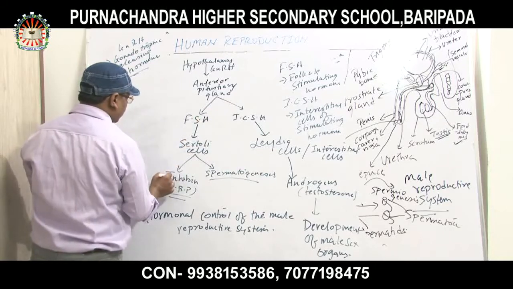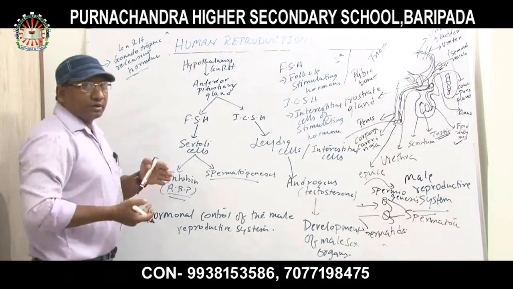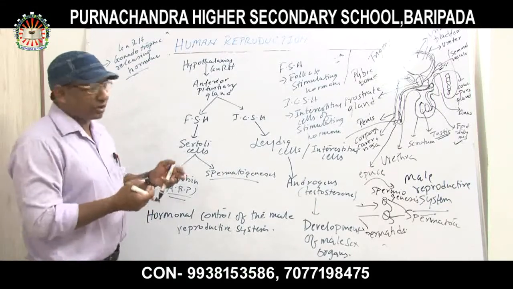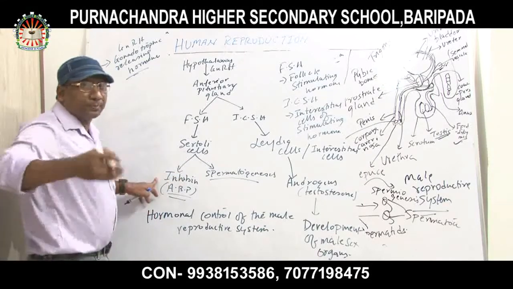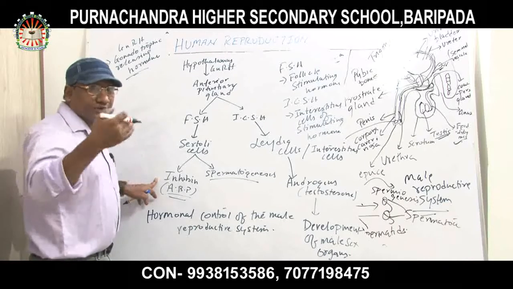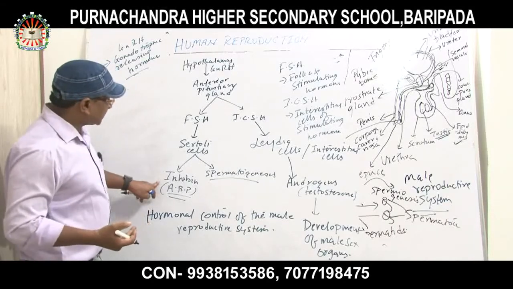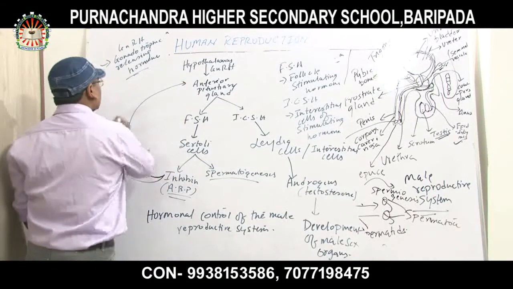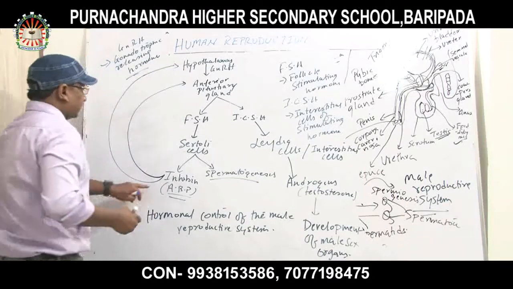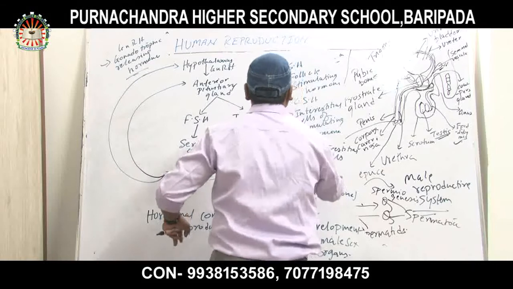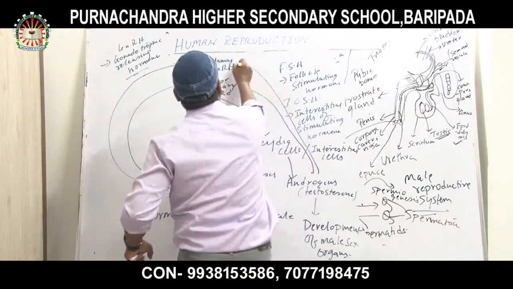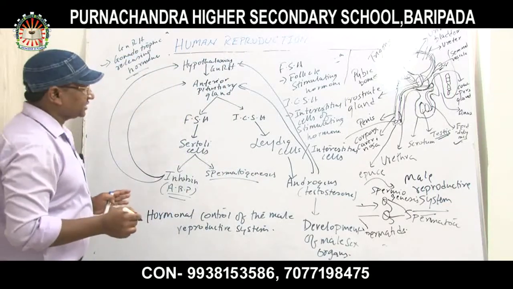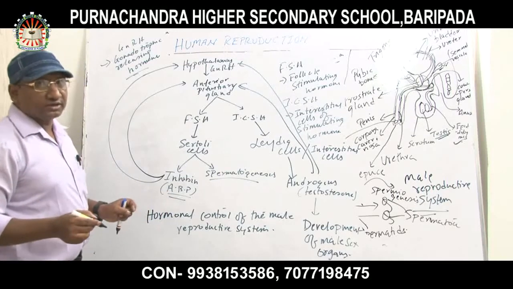If sperms were released every time, then there would be nothing left in the body. So there are substances that help to suppress the further release of sperm cells. Which substance is functioning here? Inhibin. Inhibins act as inhibitors, as well as testosterone. Both hormones function to stop further release of sperm cells after spermatogenesis.